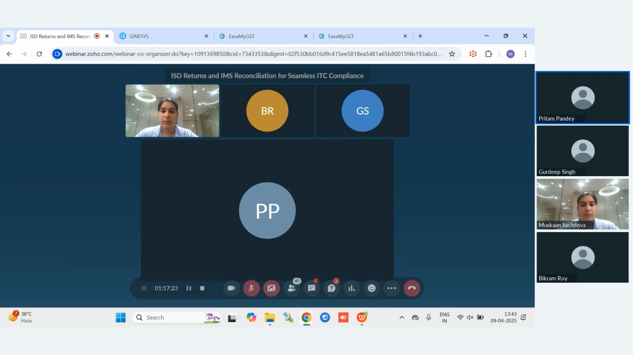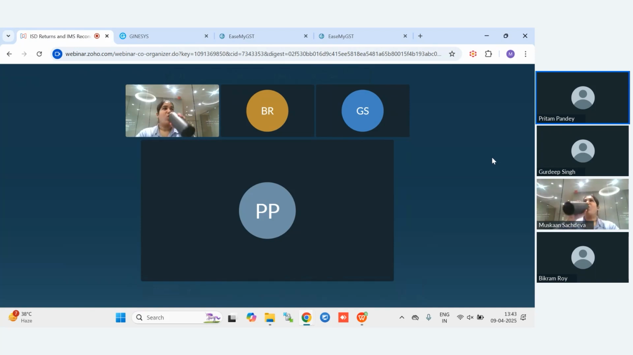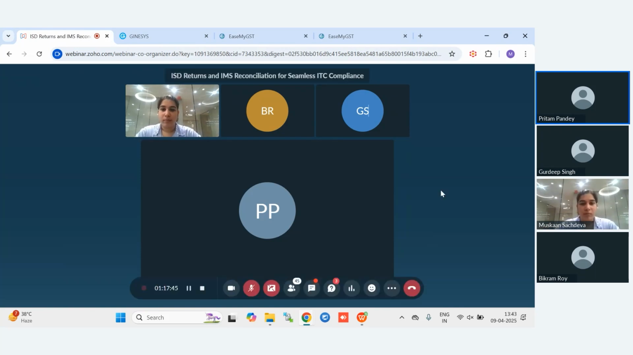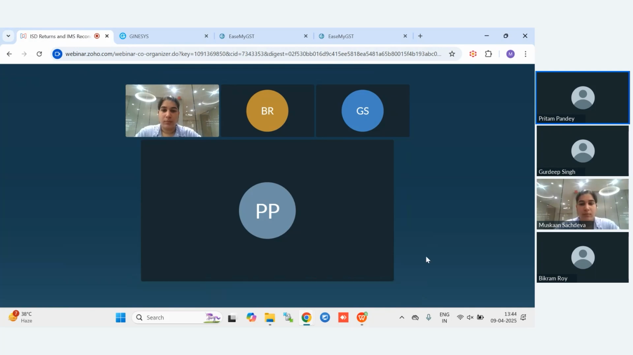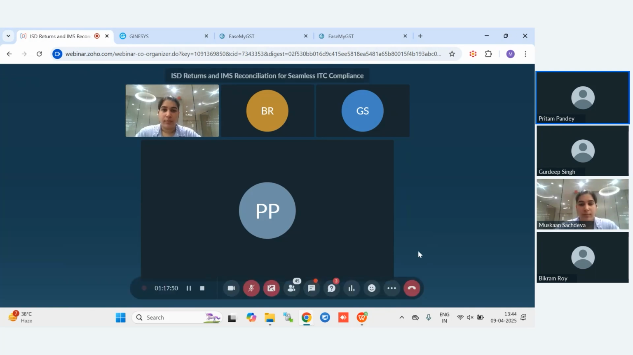This time ISD filing is happening between Saturday and Sunday, which is 12th and 13th. This is the first time our clients are doing it, so we are asking them to prepare their data in advance so that during the weekend we can support them for their ISD filing. I hope today's webinar has shown you the fundamentals. If you still want a detailed explanation, kindly connect with your GST expert or your account manager so that your ISD returns can be filed smoothly.